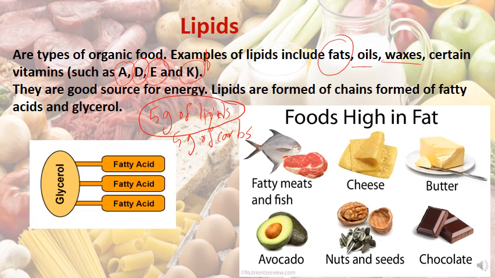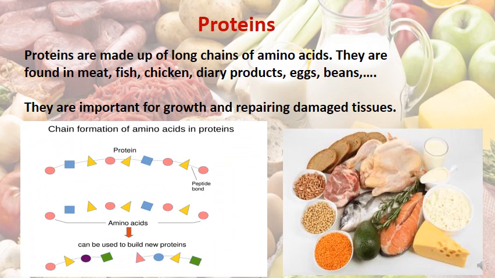This type of food is called lipids. It's formed of a chain of fatty acids and glycerol. So fatty acid and glycerol are the constituents of the lipids. Lipids have only the complex form, which is the lipid, and no intermediate, but they have the simplest form, which is fatty acid and glycerol. Foods high in fat include fatty meat and fish, avocado, nuts and seeds, chocolate, butter, and some types of cheese.